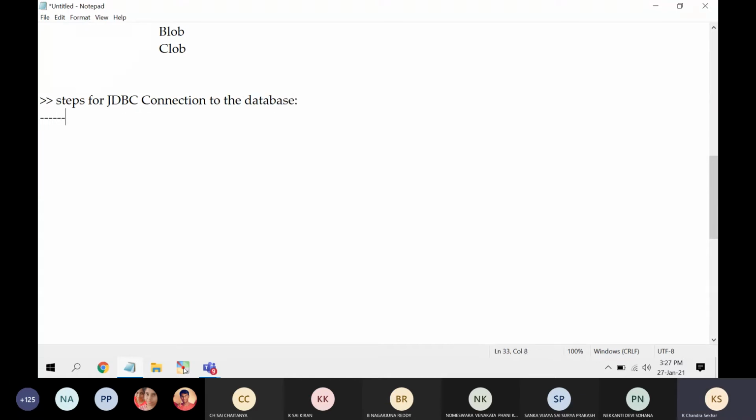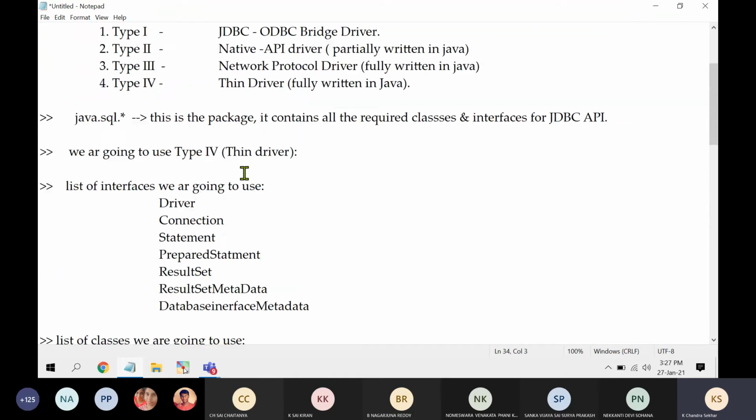So what are the steps to be followed to establish a connection between your Java application and your database? This is also a very important point. Whatever important questions are possible for your technical interview round for your placements, only those I am mentioning here.